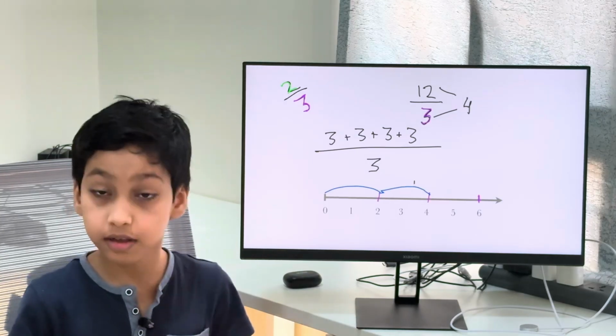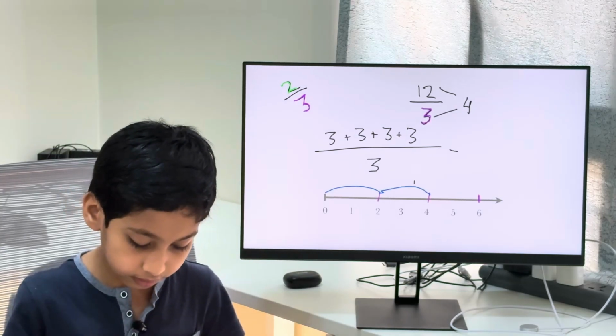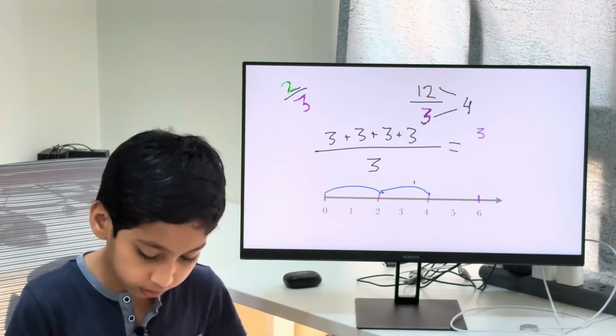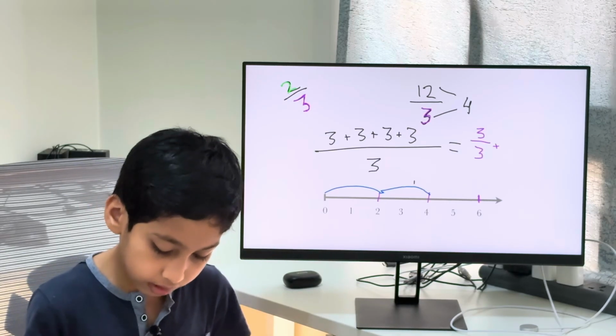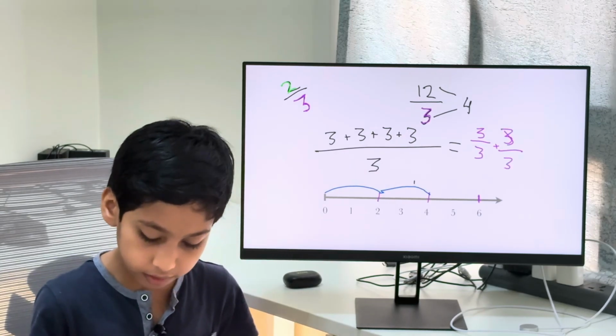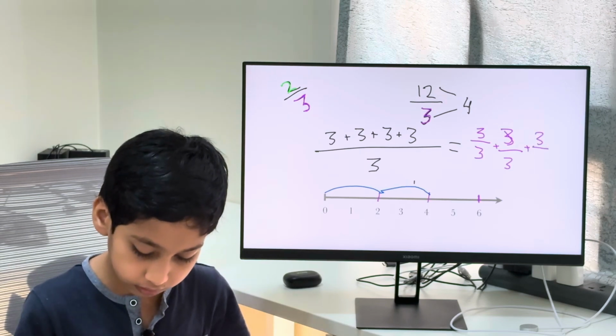And if you notice, I could rewrite this again as 3 over 3 plus 3 over 3, and I'm going to write it 4 times, as it's the same thing as last time.